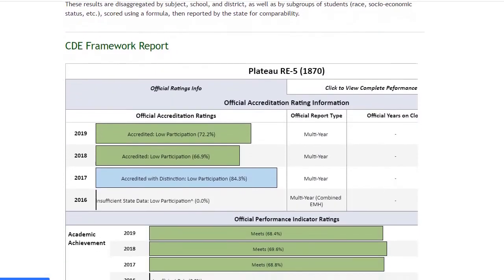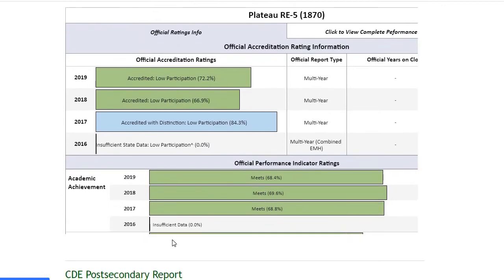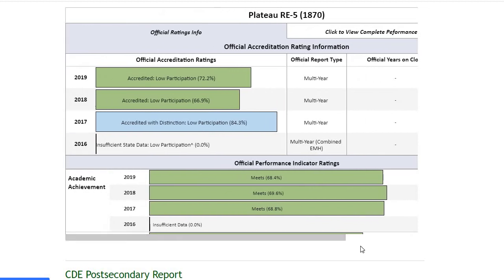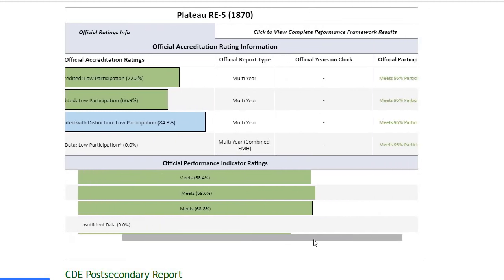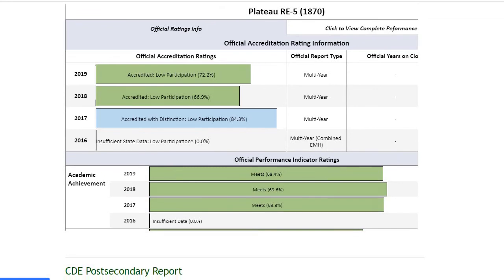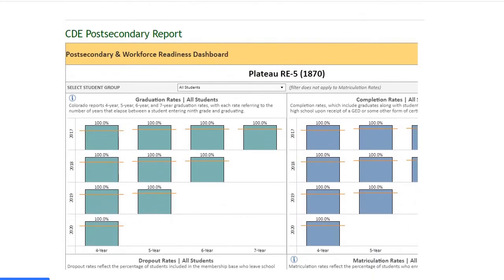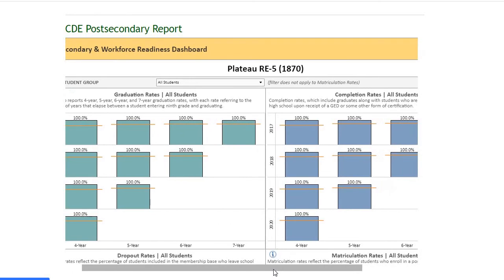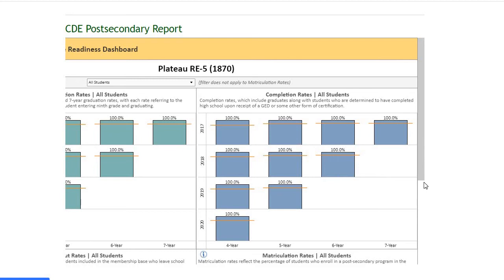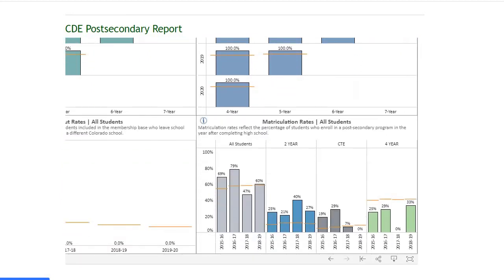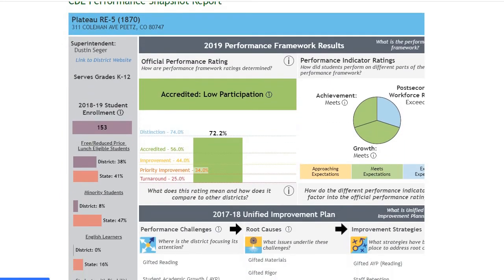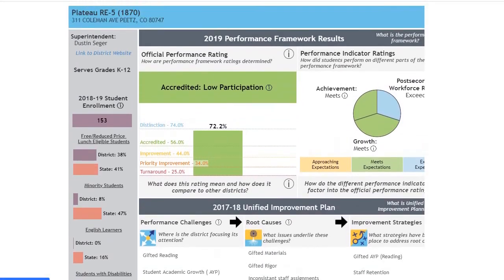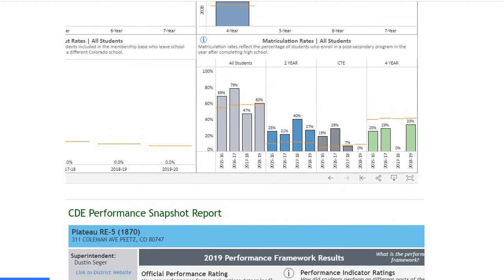One looks at the CDE framework, and includes the information specific to Plateau in terms of accreditation ratings, years on the clock, official performance indicators. We also have the CDE post-secondary report, and this includes information on graduation rates, completion rates, dropout rates, and matriculation rates. And then we have the CDE Performance Snapshot Report, which includes a variety of other information the districts felt were important for their community to see in terms of understanding their performance.